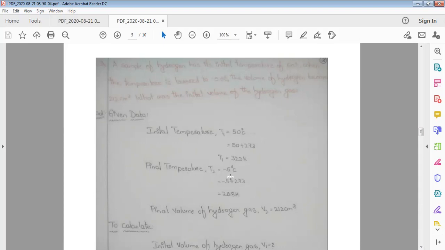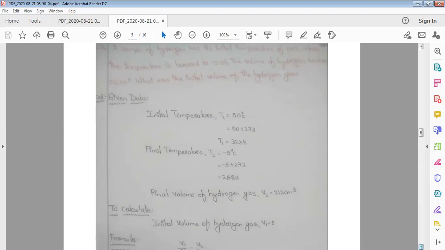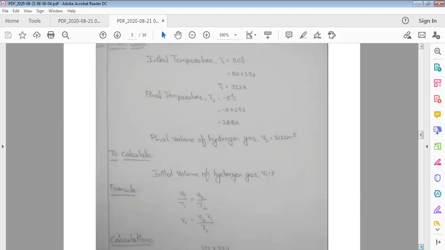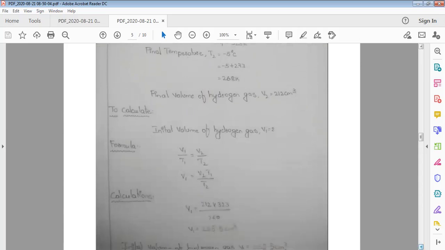So minus 5 degrees centigrade should be converted in terms of Kelvin. So minus 5 plus 273 gives 268 Kelvin. So the final volume of the gas, V2, is equal to 212 centimeter cube. What we have to calculate is the initial volume of hydrogen gas, V1.